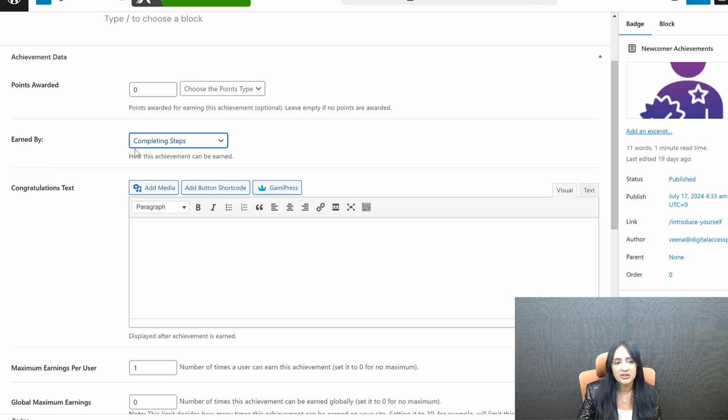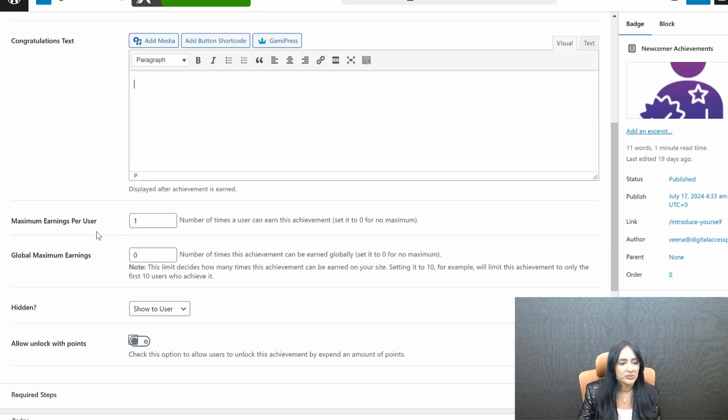I'm using the default here, completing the steps. Congratulations text: you can enter the text that you want them to see after they earn a badge. Currently we don't do anything with this one, but in a future update, we will display this message inside the SOP forum. We'll see if that's possible through the integration with GamiPress, but currently this message is not used. All right, maximum earnings per user: I have just used the default settings here. You don't have to do anything here.